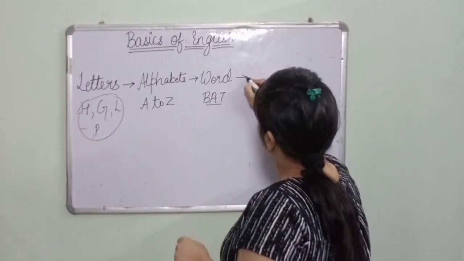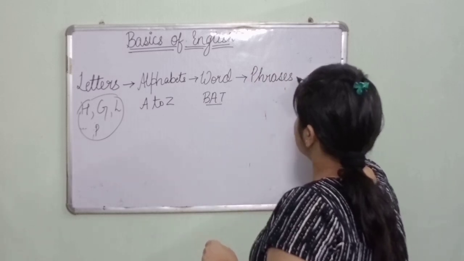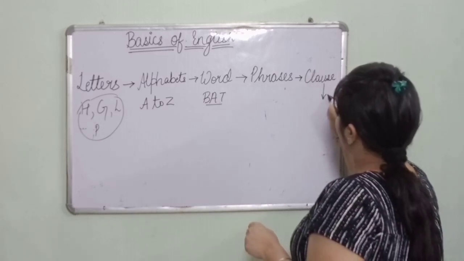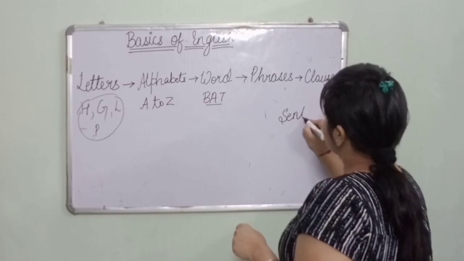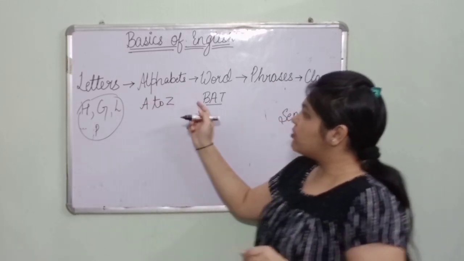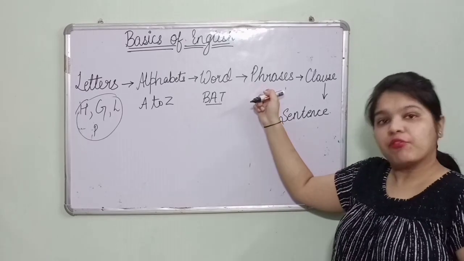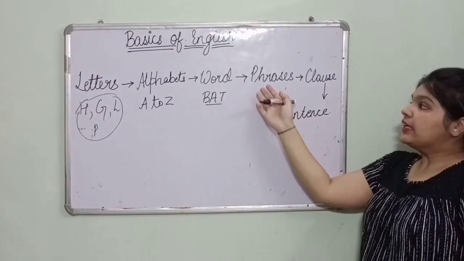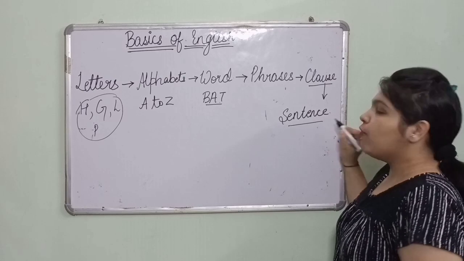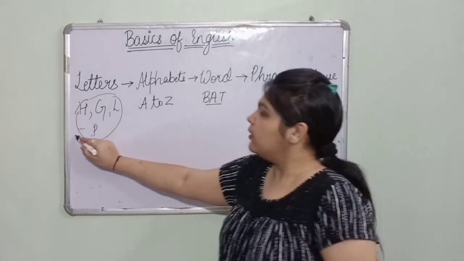Then afterward, there come phrases. After phrases, there come clauses. After clauses, there is a sentence. Means, when we join the alphabets, they become a word. When we join some words, then it becomes a phrase. Then, if we join all these phrases and put them in a proper sequence, it becomes a clause, and a full-fledged sentence is a sentence. I hope you have understood till here.